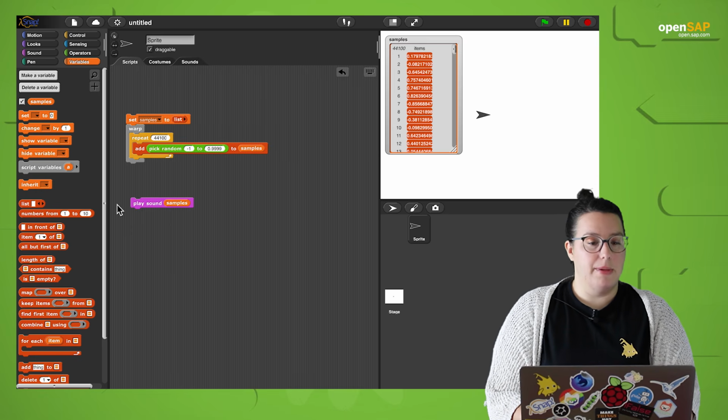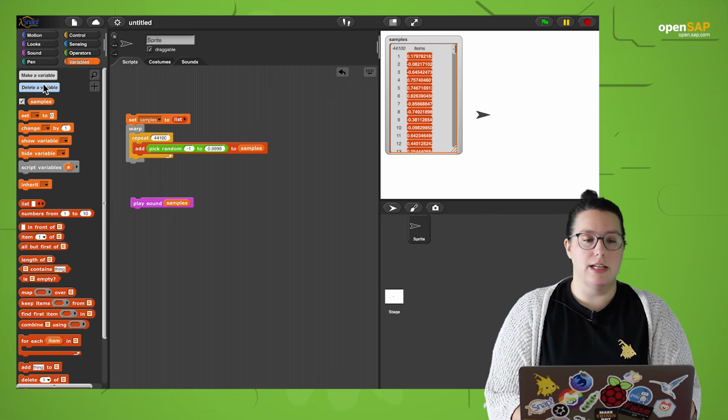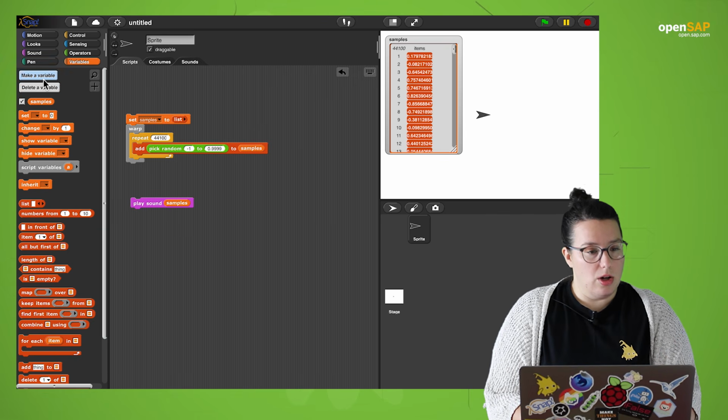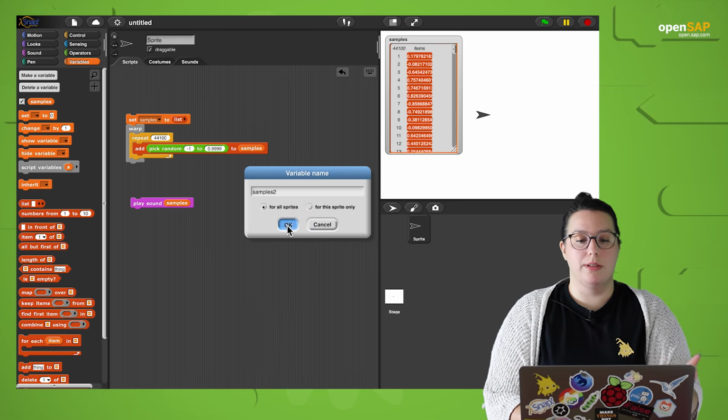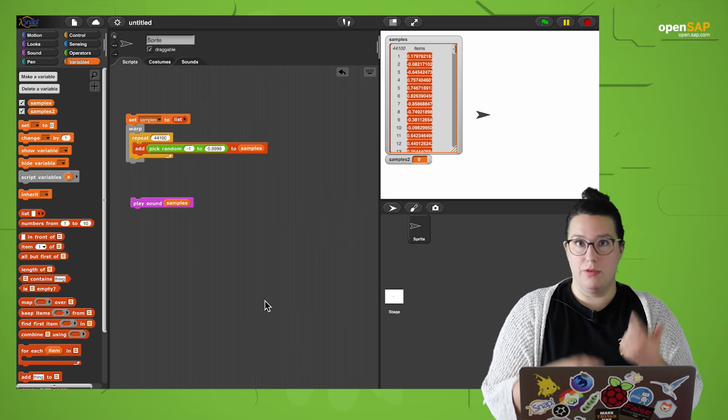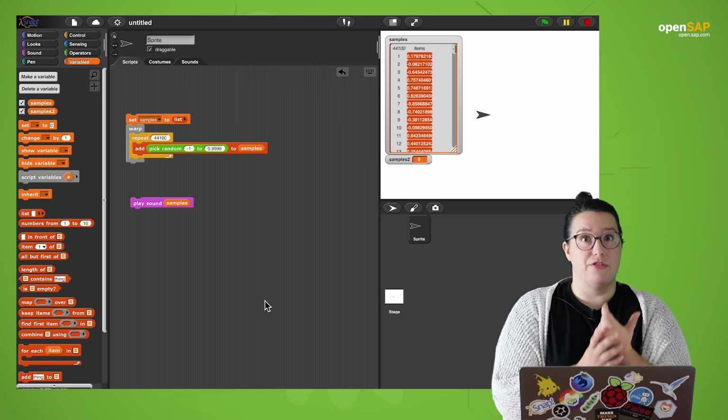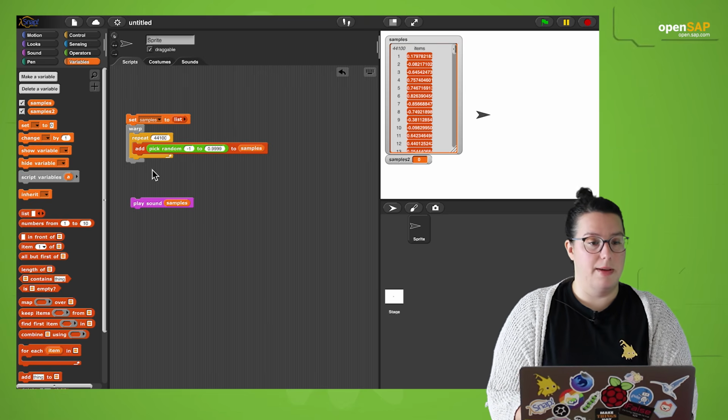We can try that by creating another set of samples, which I'll call samples 2. But those samples will not be the full 44,100 Hertz, just a fraction of it. For example, 100 samples.